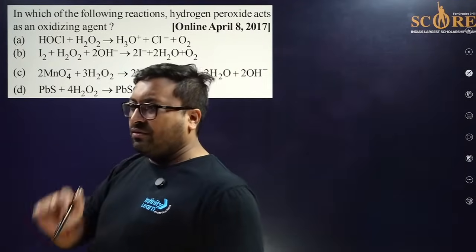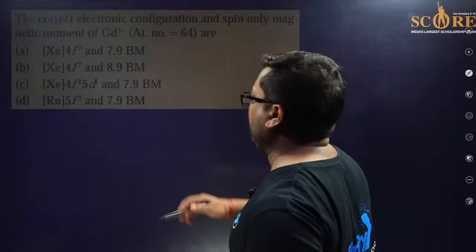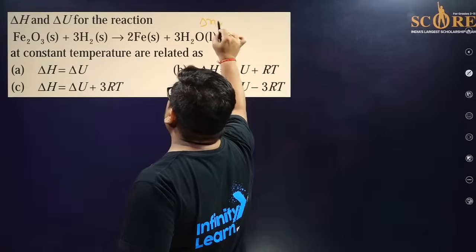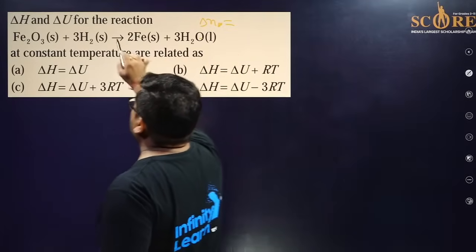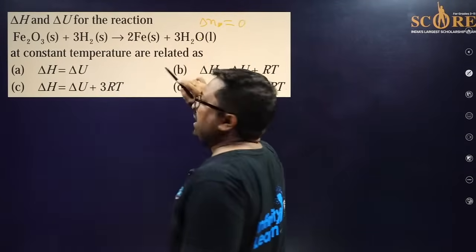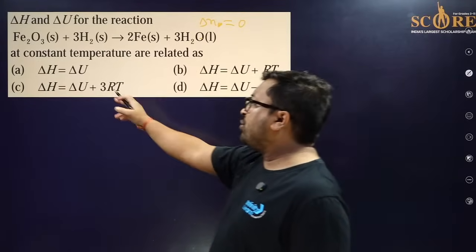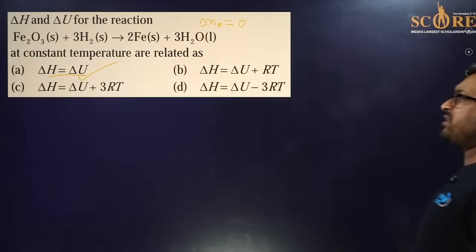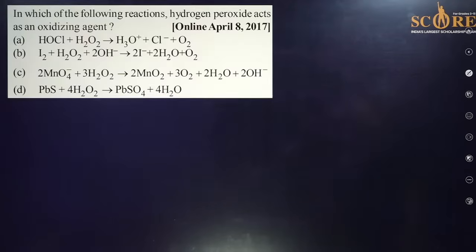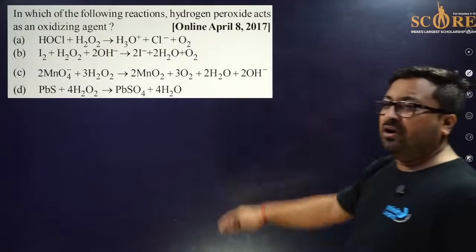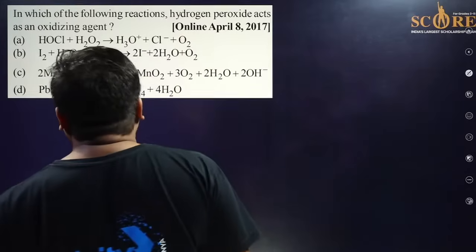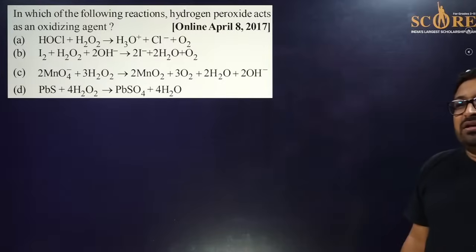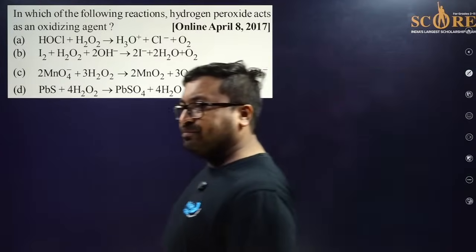Yes, actually this is very good. Your answer is right. In this case, delta n is 0 because there is no gas, so delta ng RT is completely 0, so they are equal. You are absolutely right, Karthikeya.